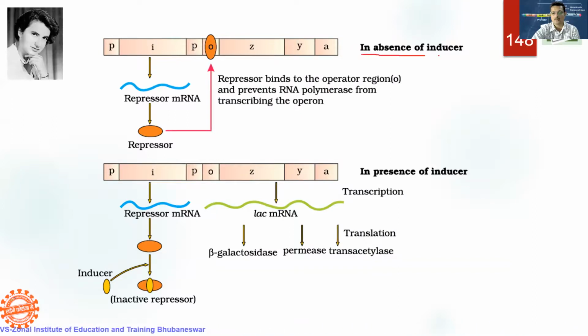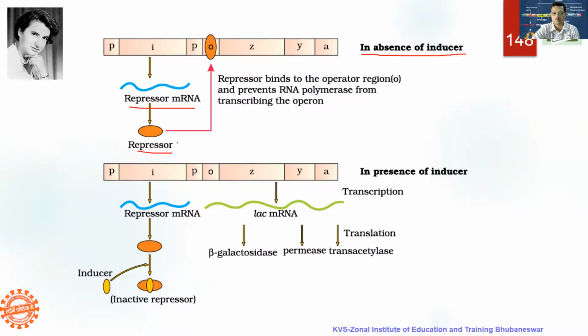In the absence of an inducer, when the inducer is not present, normally glucose is the preferred carbon source for E. coli. So in normal condition, what is happening? The I gene forms repressor mRNA, repressor protein is formed, it binds with the operator, and hence there is no possibility for DNA-dependent RNA polymerase to transcribe structural genes. So the repressor binds to the operator gene and prevents RNA polymerase from transcribing the operon.